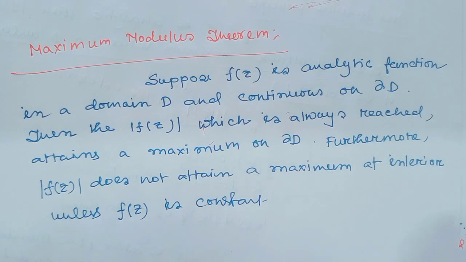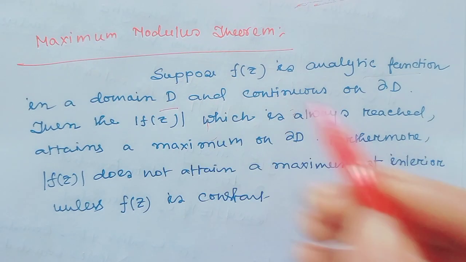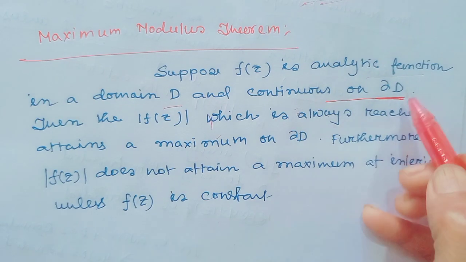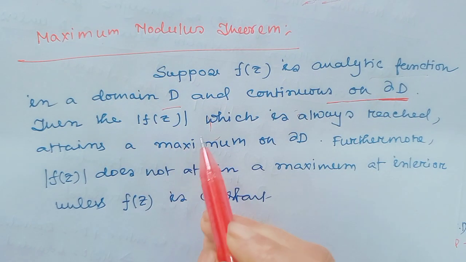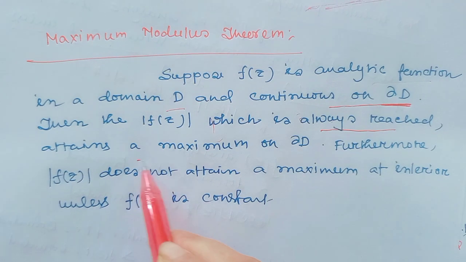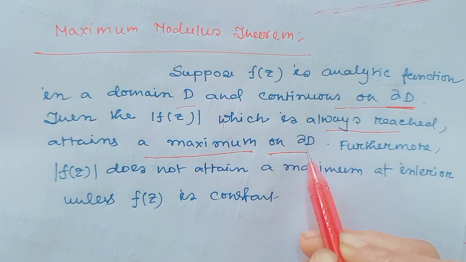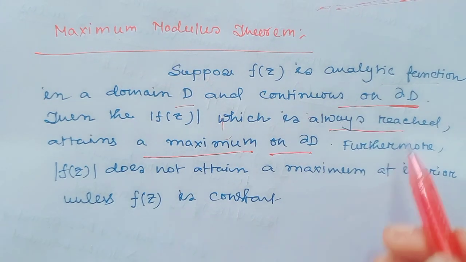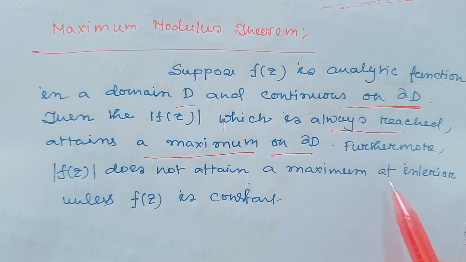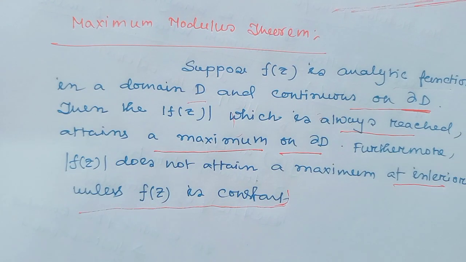Suppose f(z) is an analytic function in a domain D and continuous on del D, then the modulus of f(z) always attains a maximum value on del D. Furthermore, the modulus of f(z) does not attain a maximum at the interior unless f(z) is constant.